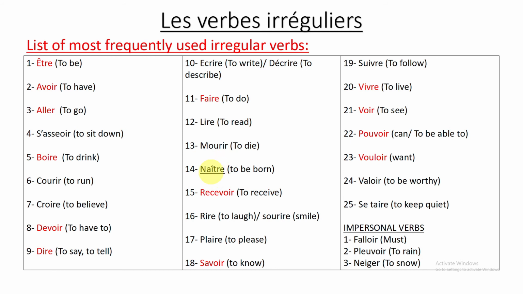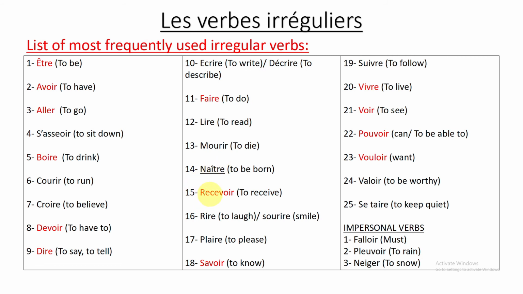Okay, but if you check the conjugation of this verb, you'll see that it is the same conjugation for the present tense as the other one. So don't get confused if you say, yes, it's exactly the same conjugation. We added this verb to the irregular verbs because in the past tense, this verb's conjugation changes. That's why I put this verb in the irregular verbs.